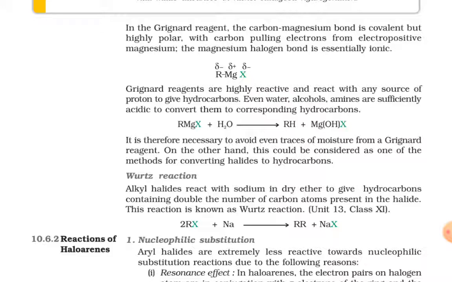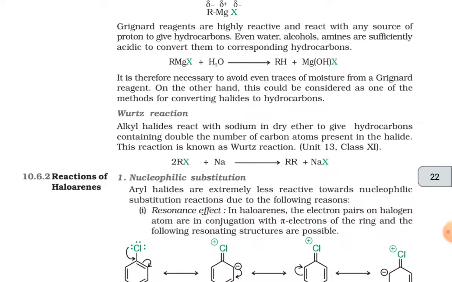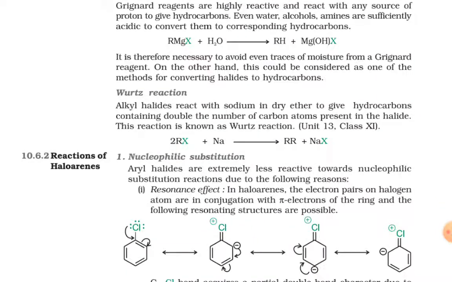Grignard reagents are highly reactive and react with any source of proton to give hydrocarbons. Even water, alcohols, amines are sufficiently acidic to convert them to the corresponding hydrocarbons. RMgX plus H2O gives RH plus Mg(OH)X. It is therefore necessary to avoid even traces of moisture from a Grignard reagent. On the other hand, this could be considered as one of the methods for converting halides to hydrocarbons.